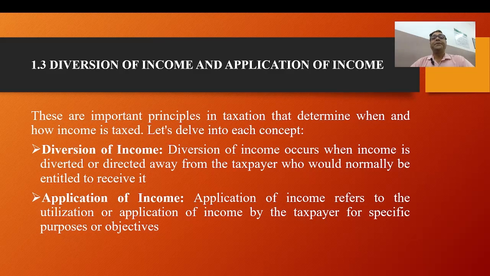For example, if a taxpayer diverts income to a family member with no genuine intention of control over it, tax authorities may deem it a diversion of income and attribute the income back to the taxpayer for tax purposes. Similarly, if income is applied for personal benefit or retained by the taxpayer, it is generally taxable as income in their hands.